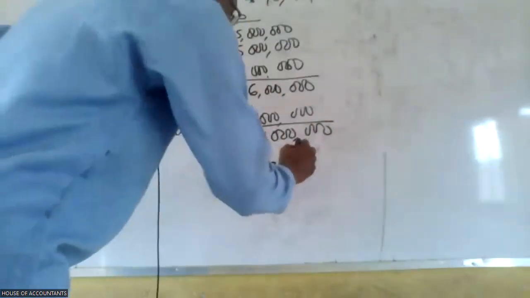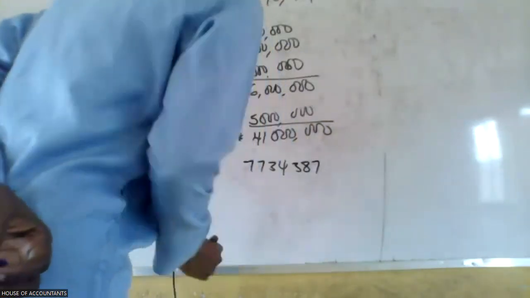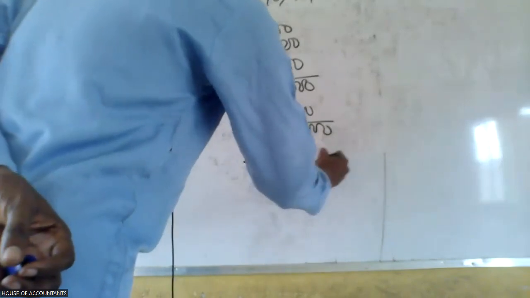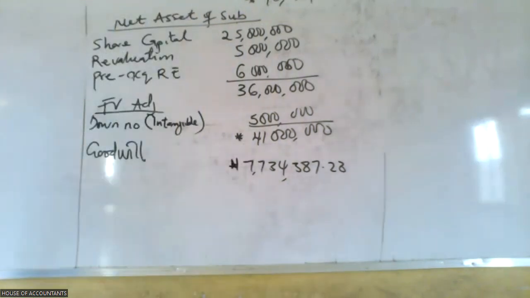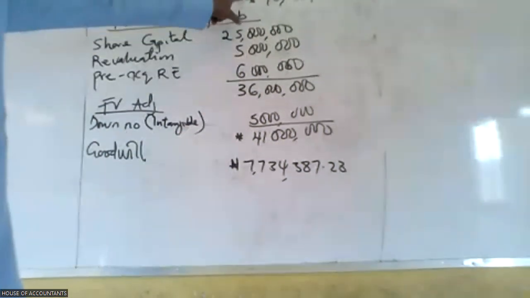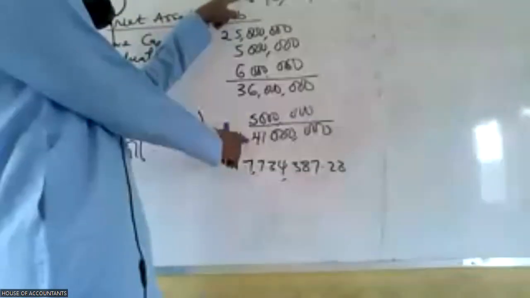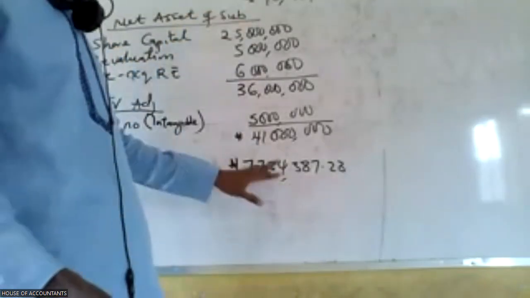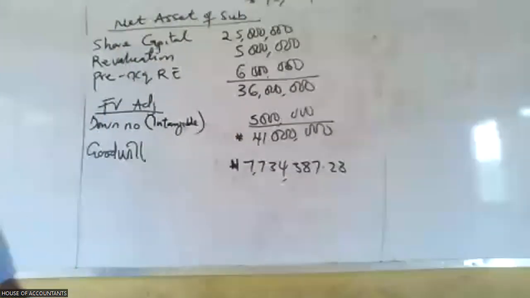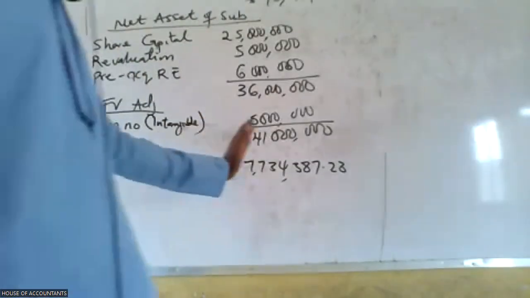Okay, this figure. We should put this one in bracket.